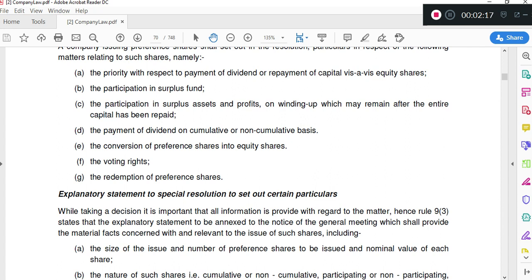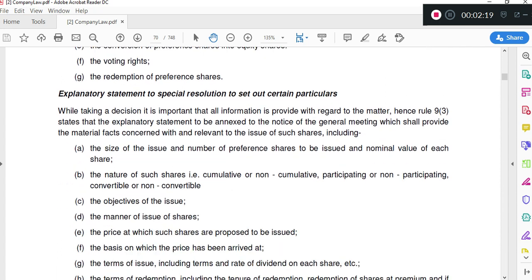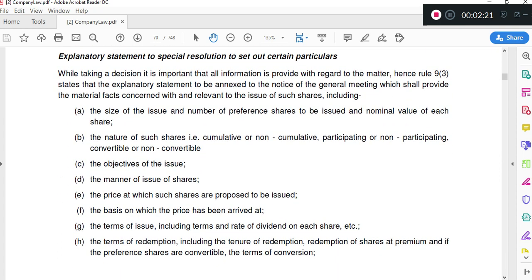Now we go to the explanatory statement disclosures. To revise once again what explanatory statement is, it is a statement that gives details to the shareholders, and depending on those details, shareholders will take the decision whether to pass the resolution or not to pass. So in the explanatory statement, you will find all additional disclosures with respect to the resolution.